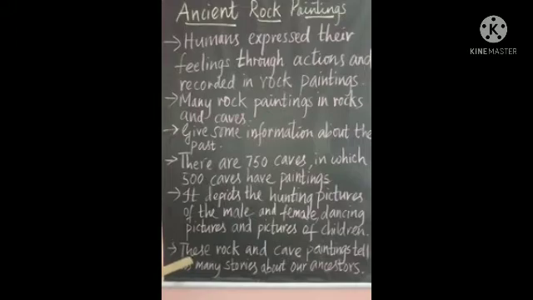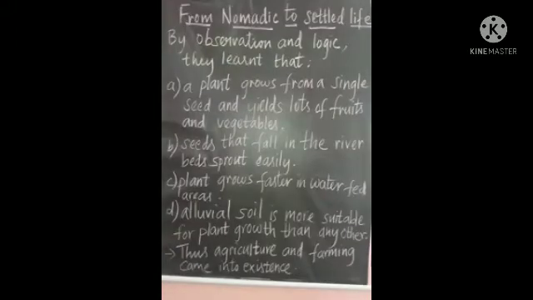Now we are going to see how humans reached the next stage. See children, there were many dangers involved in hunting. Because of large scale hunting in the mountain areas and in the forest, many animals became extinct. So now the humans found it difficult to get food. So that compelled man to look for fruits and vegetables for food.